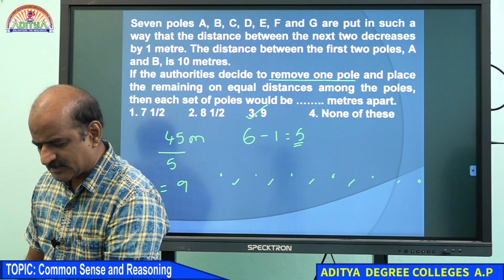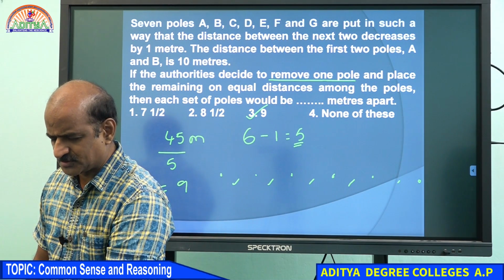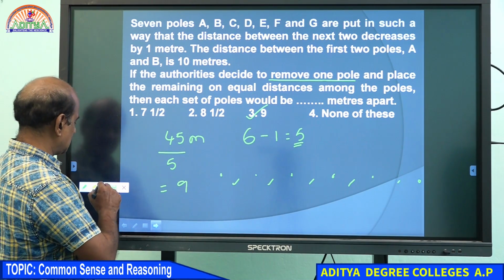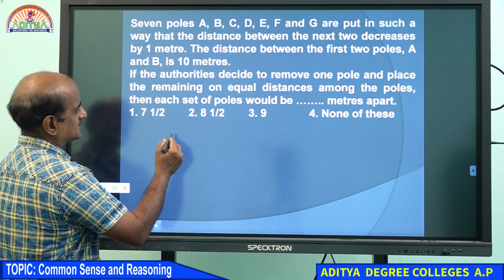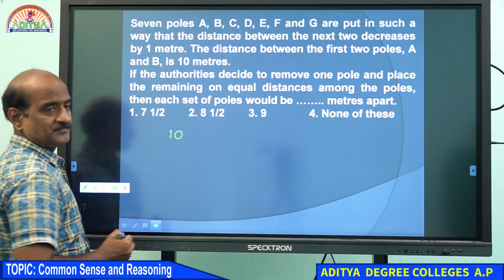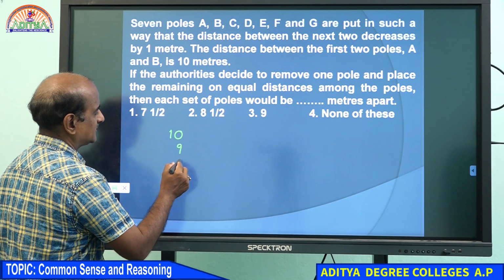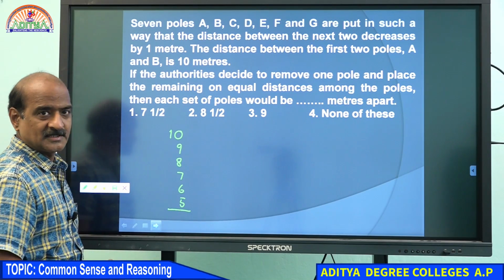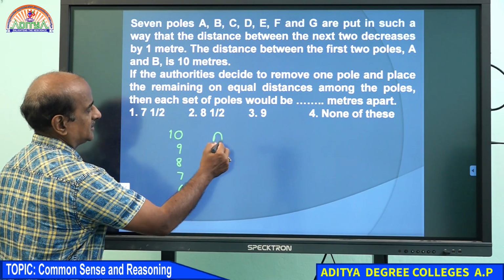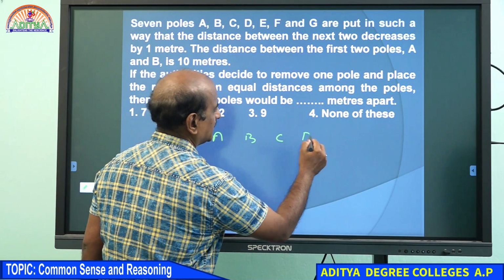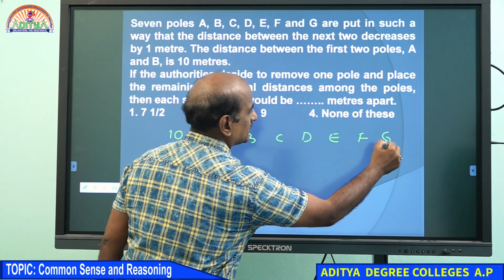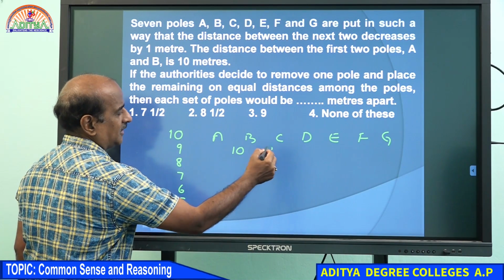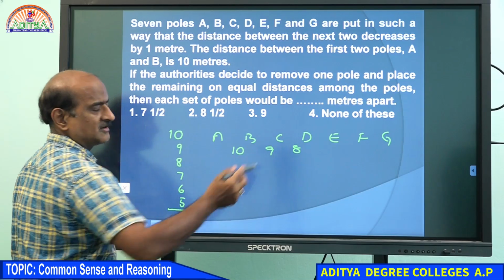You are asking me to explain this question again? Sure, I will explain. The very initial question is that the distance between the first two places was 10, and then it was 9, 8, then 7, 6, and then 5. Because you remember A, B, C, D, E, F and G, and the information given is that the first distance is 10 and it slowly decreases by 1.